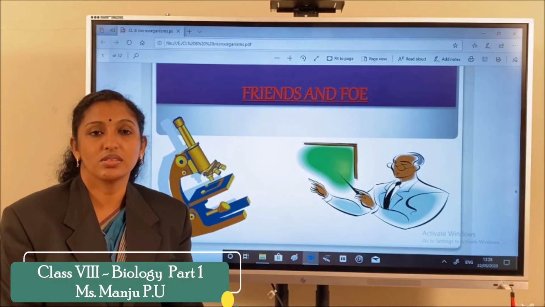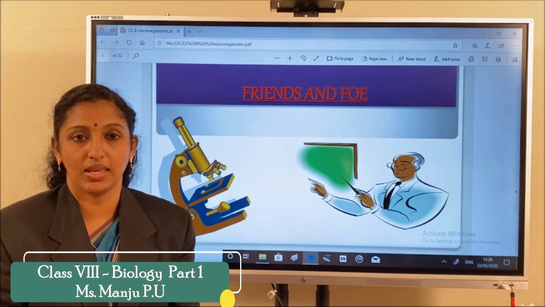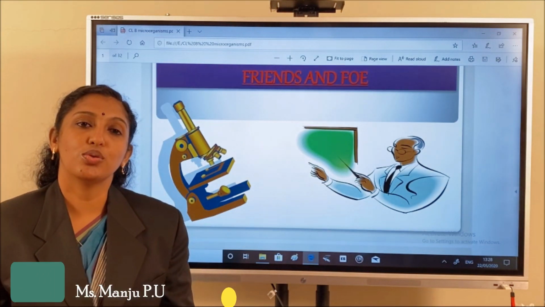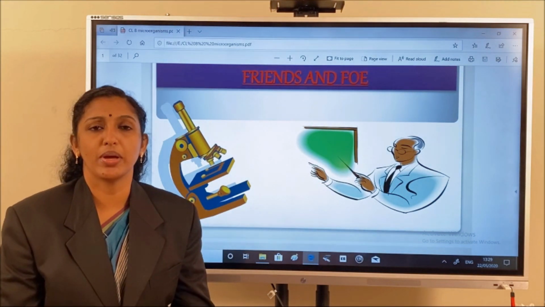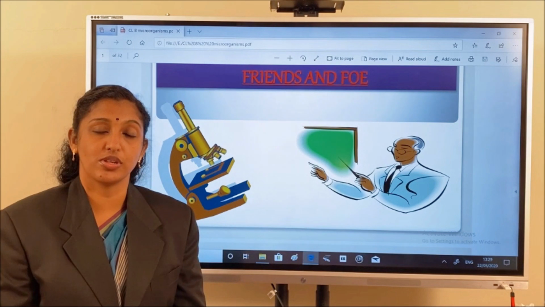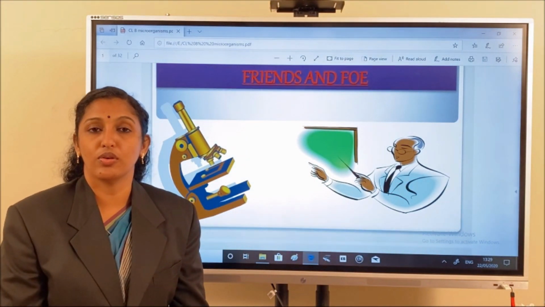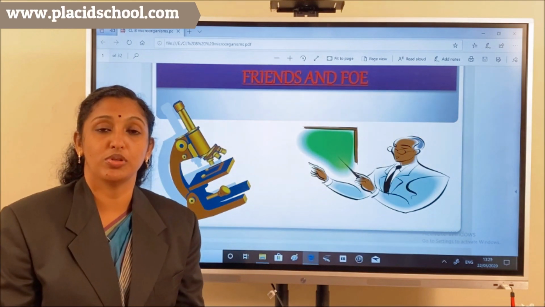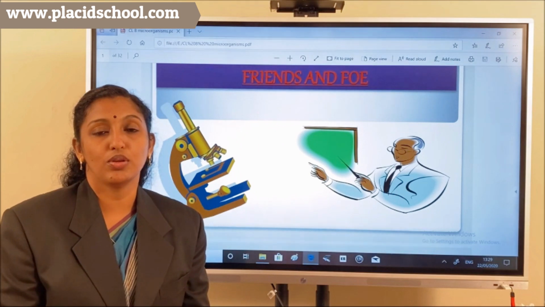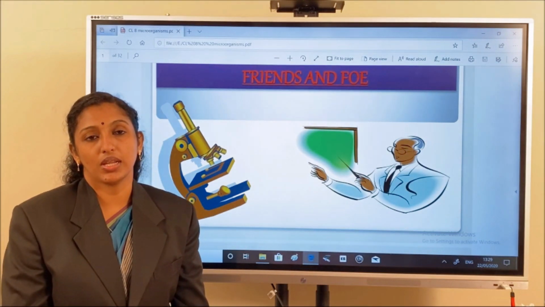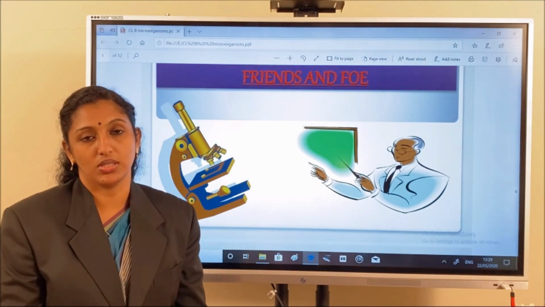Hi students, now I am taking the chapter Microorganisms from class 8. In this present situation, you are very aware of the different types of microorganisms. Some of the microorganisms are very useful to us, some others are very harmful. One example of a harmful organism is COVID-19. You know that these types of organisms cause severe diseases compared to others.